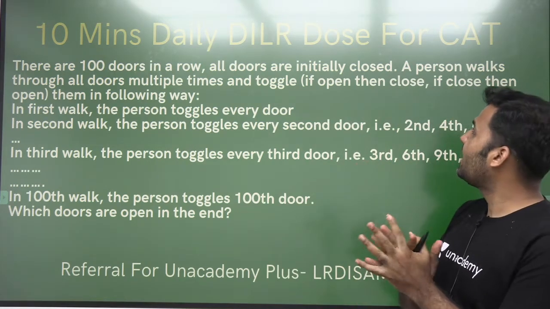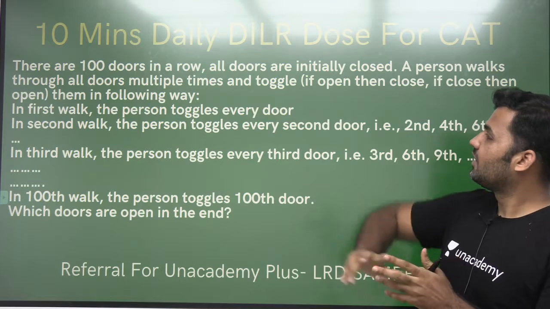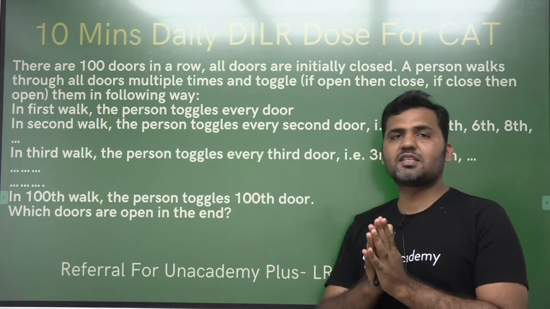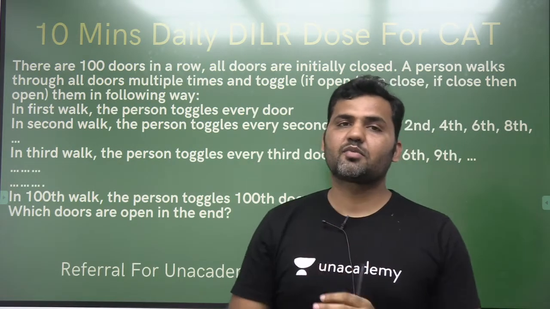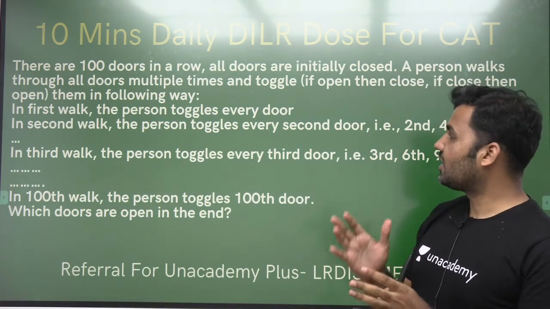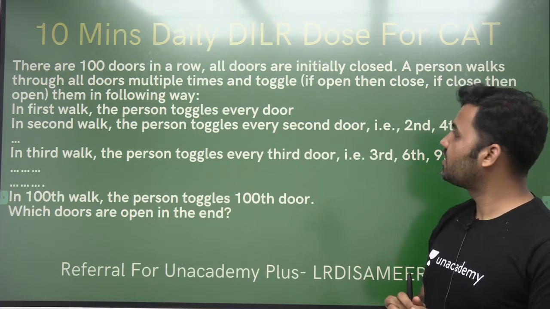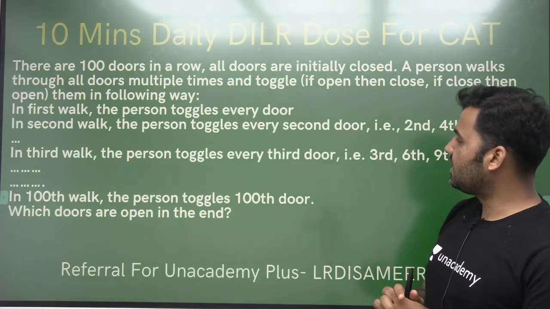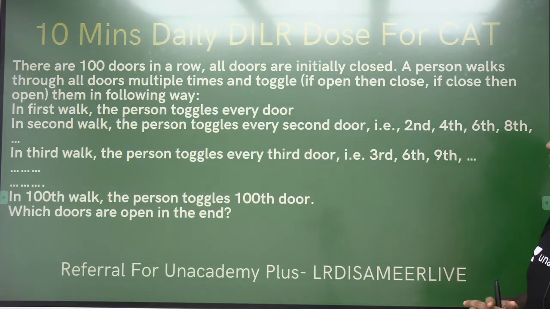This is the 10-minute daily DILR dose for CAT series, where we are discussing one small concept of DI or LR to help you with your logical reasoning and data interpretation skills. In this session, this is the set that we will be discussing.